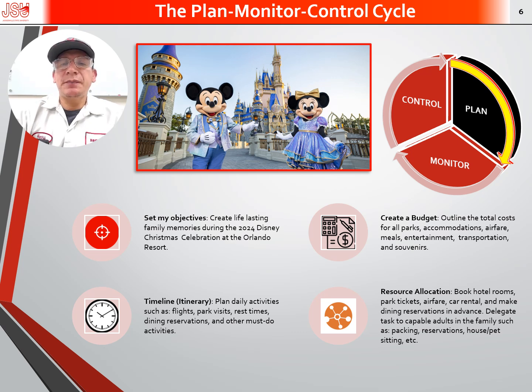First, I will set my objective, which is to create life-lasting family memories during the 2024 Disney Christmas celebration at the Orlando Resort. Second, I will create a budget. I will outline the total cost for all parks, accommodations, airfare, meals, entertainment, transportation, souvenirs, etc. Third, I will set a timeline, an itinerary, to plan all my activities such as flights, park visits, rest times, dining, reservations, and other must-do activities during my vacation.